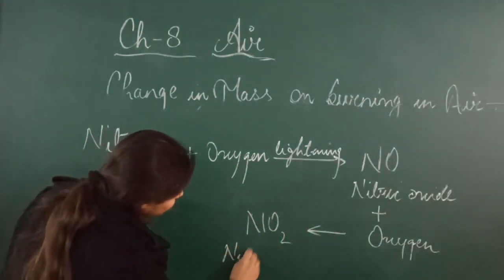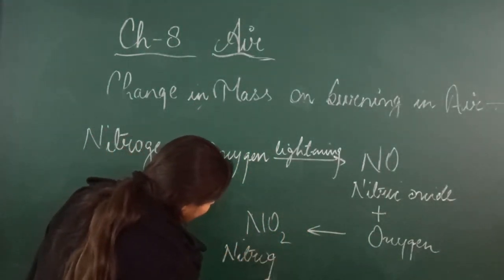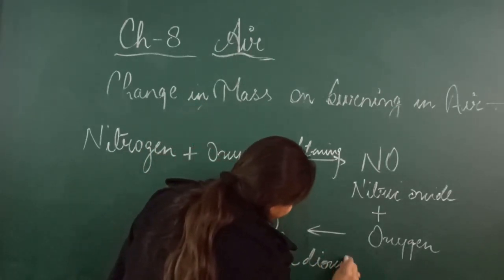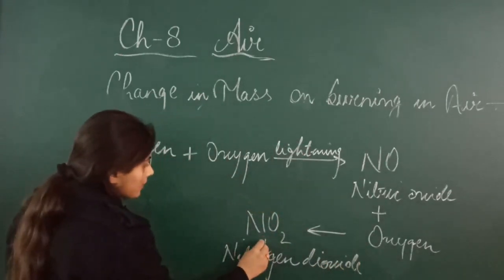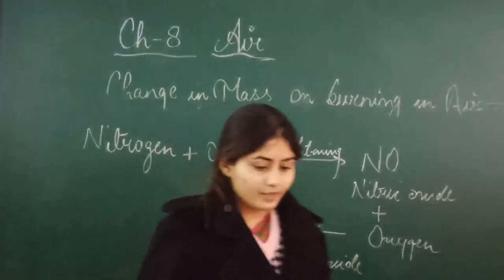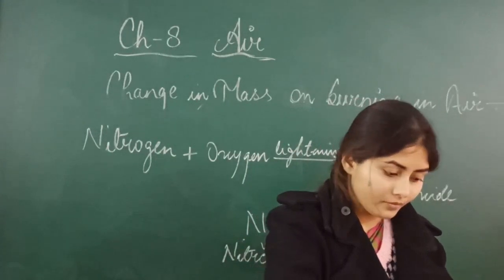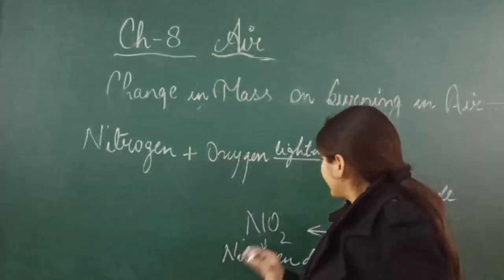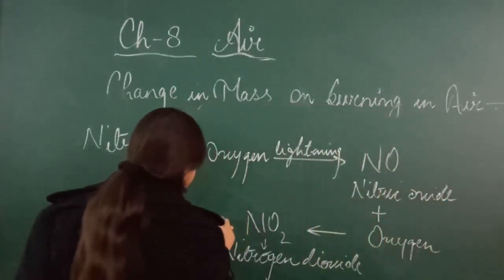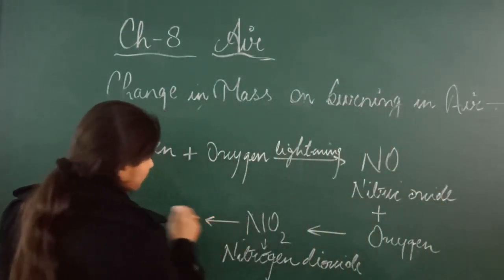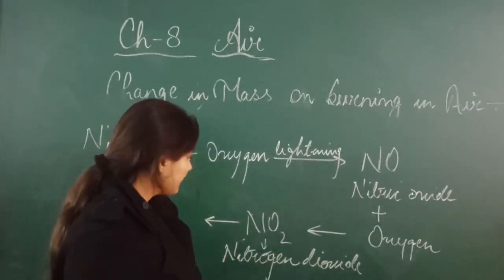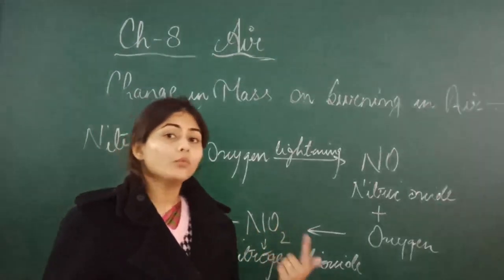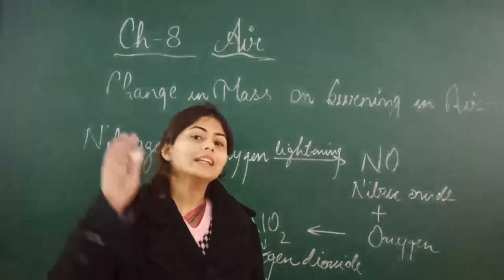So this is nitrogen dioxide. Then this nitrogen dioxide further combined with the water. From where does the water come? When it rains.